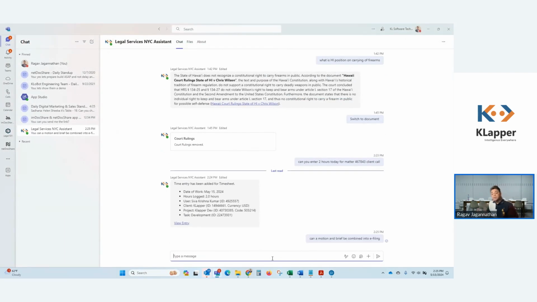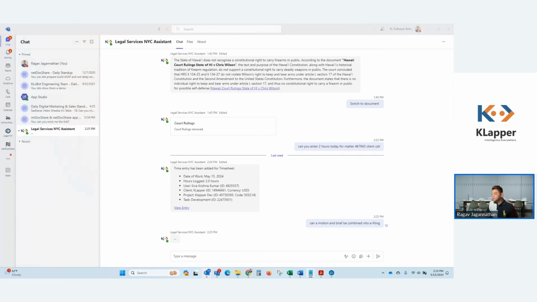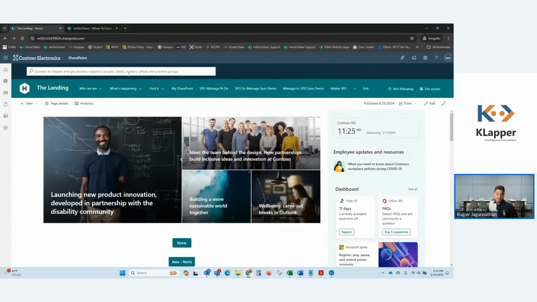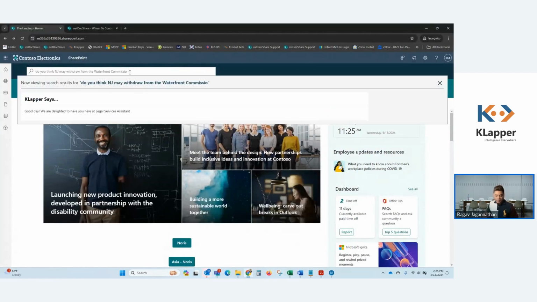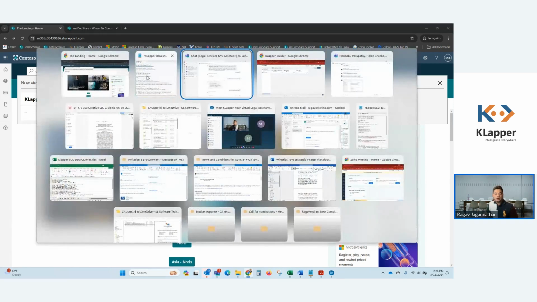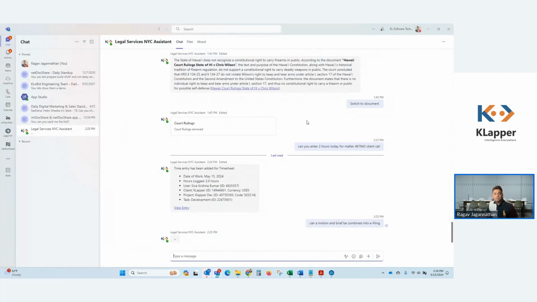Remember, we built the Clapper assistant with the assistant builder, and we deployed that in Teams. We deployed it in SharePoint. So we're just going to ping it in multiple zones as if multiple users are consuming this content. I have some predefined queries that I'm just going to fire up, and I'm going to ping it in this SharePoint site as well. So it's the same assistant deployed in multiple locations that's basically answering questions in an intelligent way with the data it's learned, right? So let's go ahead and we'll check back on that later. So we could go back to our Teams, and it'll come back and answer the question, right?